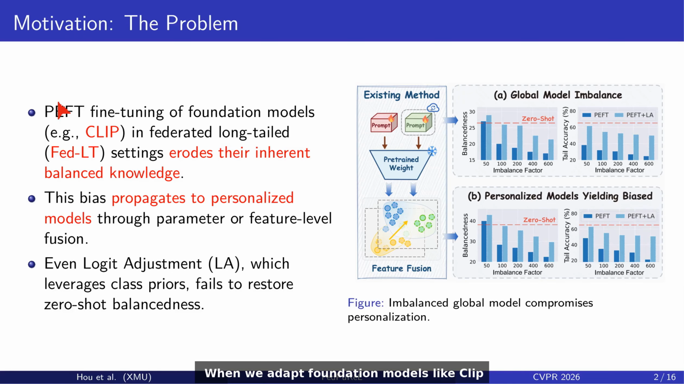When we adapt foundation models like CLIP under federated long-tail data, the updates erode the balanced knowledge these models already carry. This imbalance then propagates into personalized models through parameter or feature-level fusion, and even logit adjustment cannot restore zero-shot balance. The figure illustrates the core issue. An imbalanced global model compromises personalization rather than supporting it.